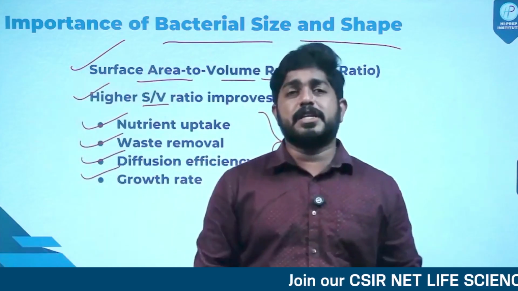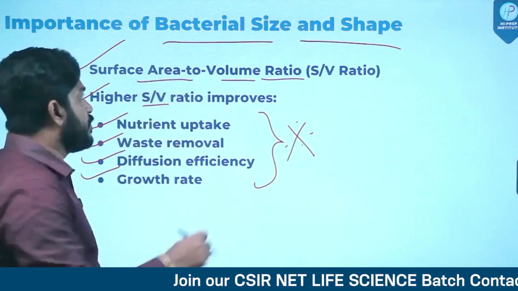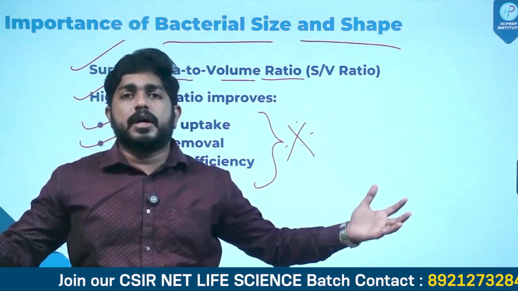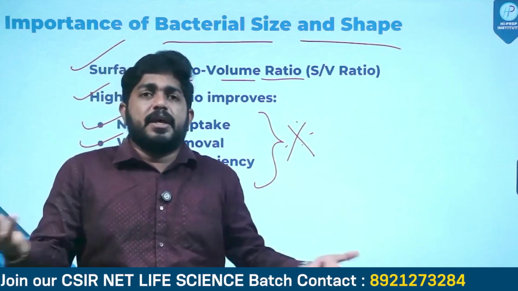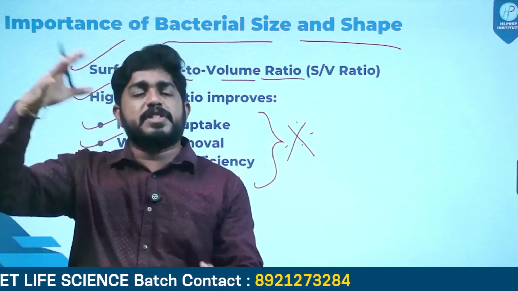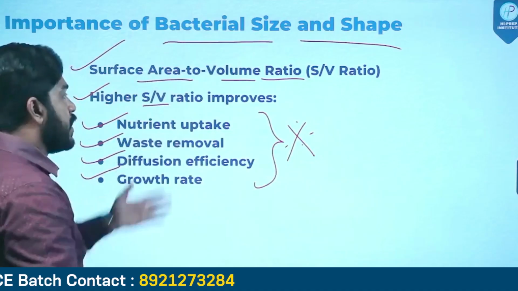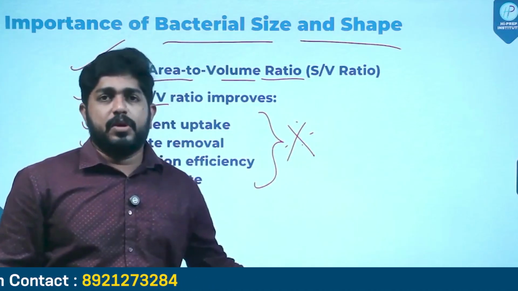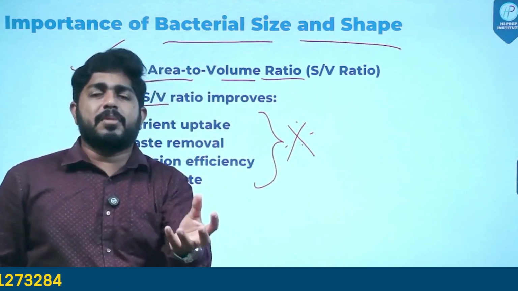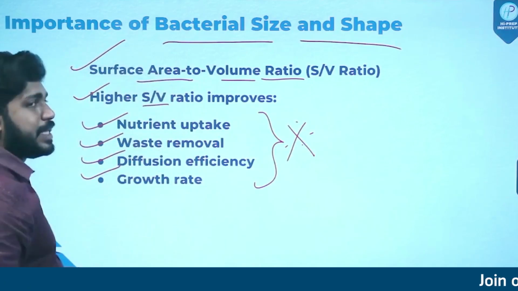So again the surface area is improved. You have to understand that the surface area to volume ratio is always taken in account with the volume. If volume is also higher compared to surface area, then the actual value won't change. Compared to the volume, the surface area should increase. Otherwise we could just say that if surface area is high, then all these processes will also be higher. No. The surface area should be higher compared to the volume, which means the volume should remain somewhat constant. Only in that case will all these processes increase.